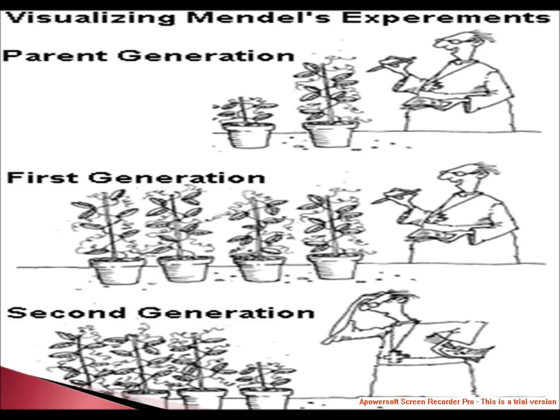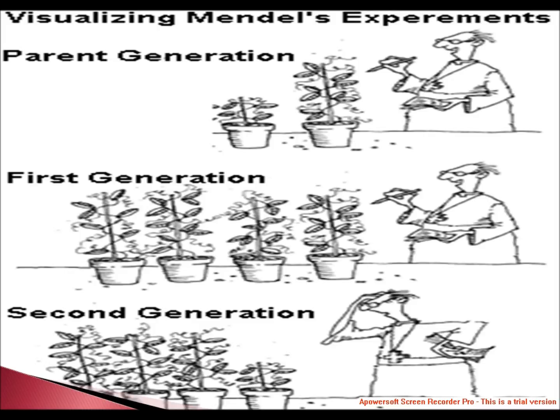The plants had a number of contrasting characters, for example, red versus white flowers, round versus wrinkled seeds, etc. They are well-defined discrete characters.